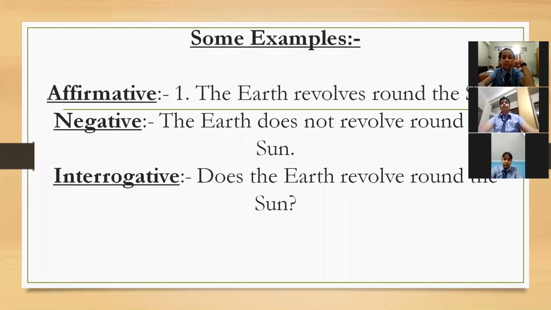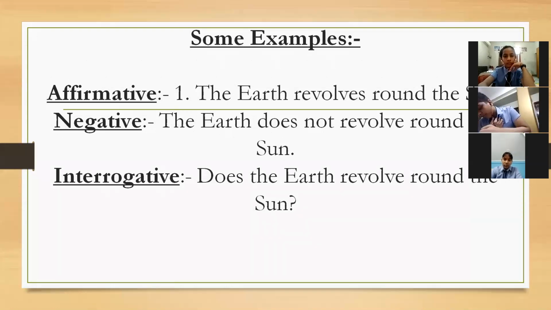Got the point? When we are putting does, we will not put s or es with the main verb, and when we are not putting s and es with the verb, we will put do or does. This is all about the difference in the sentences, nothing else. Affirmative sentence mein we will not use do and does. Negative mein we will use do and does, depending on the subject. Singular hai to we will use does. Plural hai to we will use do. Interrogative mein we will put the do and does just before the subject.